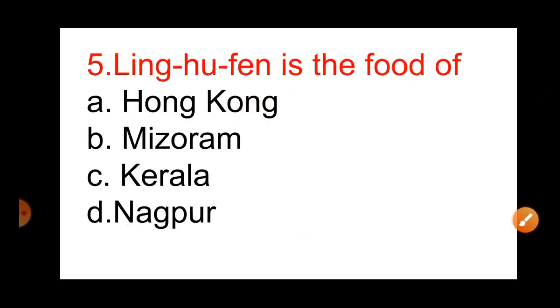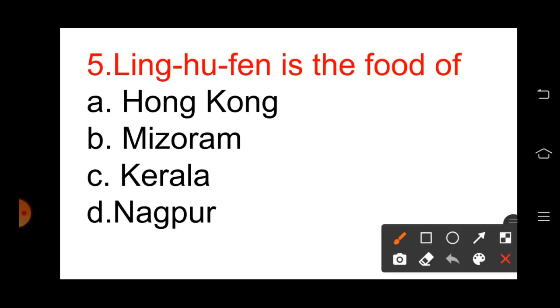Question number 5. Ling Hu Fen is the food of A, Hong Kong, B, Mizoram, C, Kerala, D, Nagpur. Ling Hu Fen is a dish which is made of snakes and it is eaten by the people of Hong Kong. They love to eat snakes.